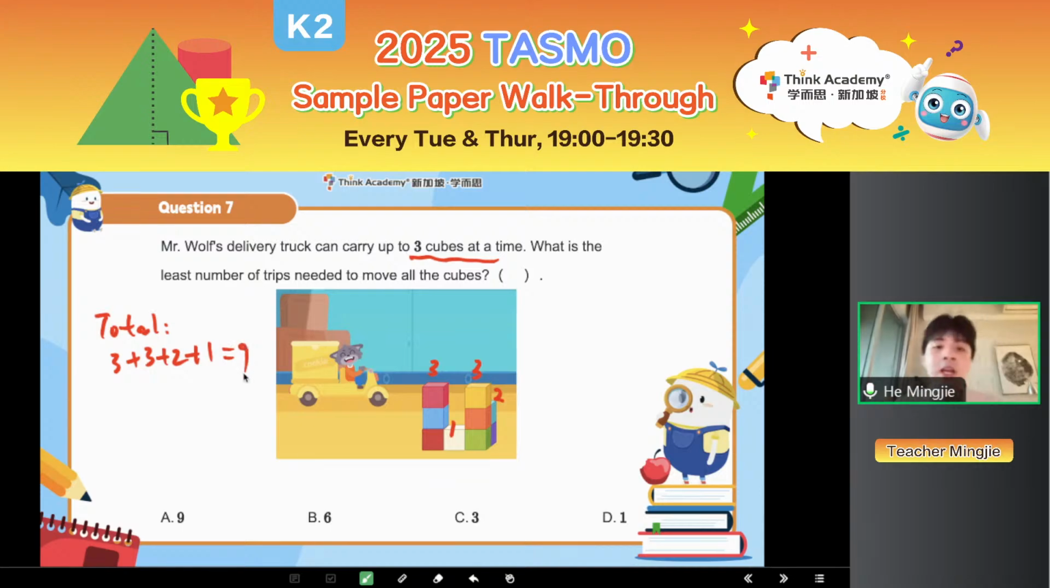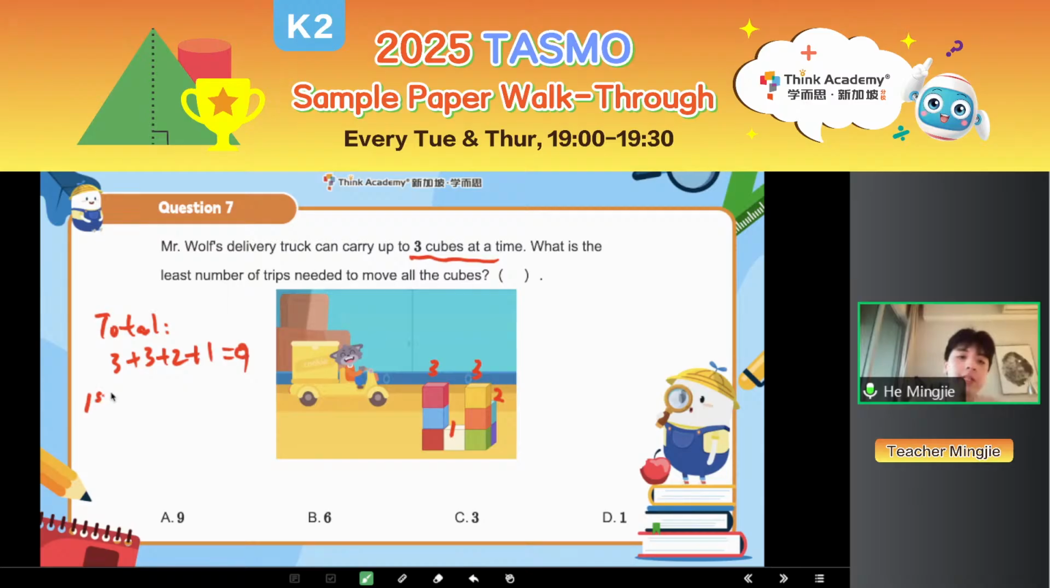I already saw your answer in the chat box. Very good. So first we know there will be 9 cubes in total. However, each time Mr. Wolf can only carry 3 cubes. Then how many times should he carry? If you haven't learned division, you can use minus to help you, right?